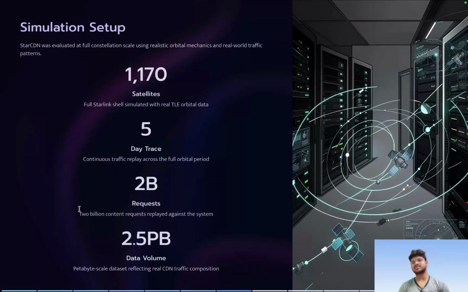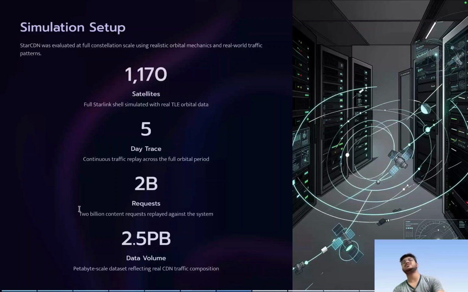So now the time has come for the evaluation. We do a simulation where we use around 1170 satellites. We use a trace of 5 days, and we do 2 billion requests over a data volume of 2.5 petabytes.